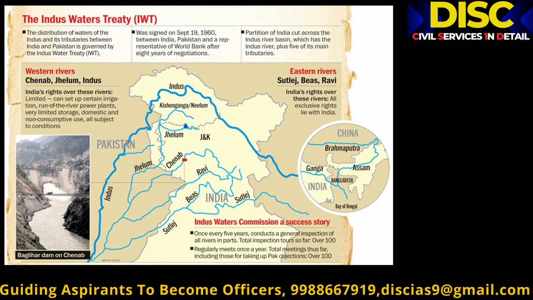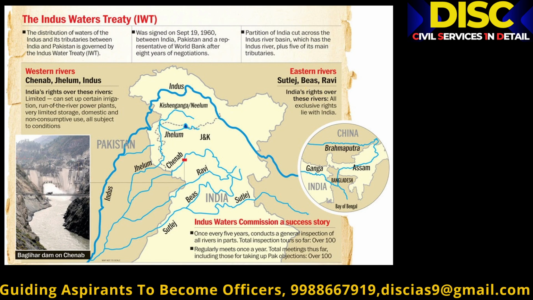As I already mentioned, Jhelum, Chenab, Ravi, Beas, Sutlej. Again, know how this flows into China and how it enters. Once every 5 years they conduct a general inspection of all rivers in parts, and total inspections so far are over 100. Regularly they meet once a year, and total meetings so far done are more than 100.